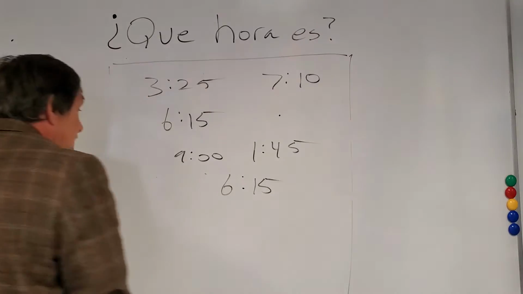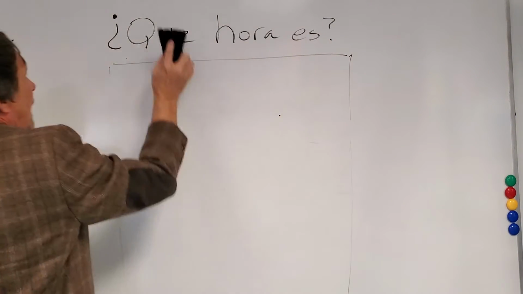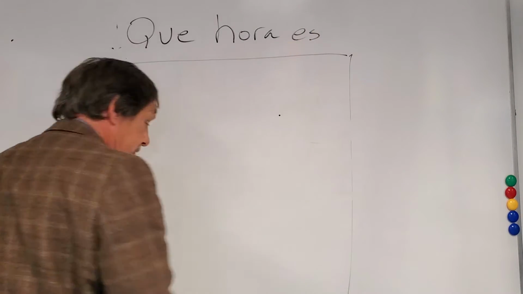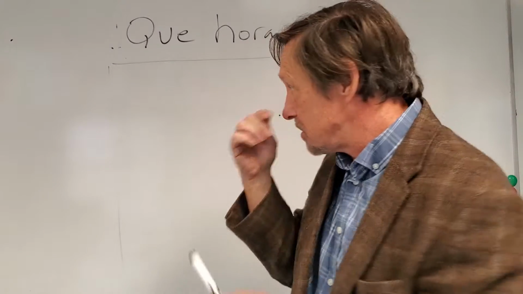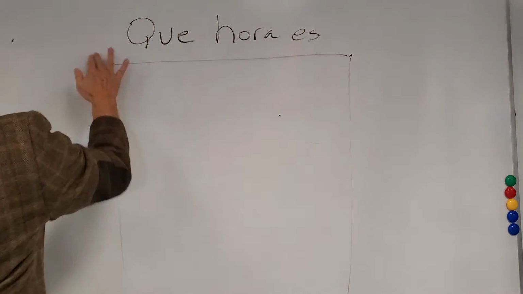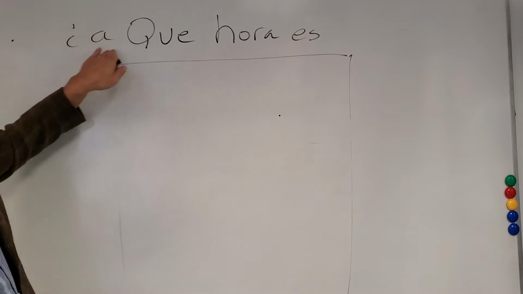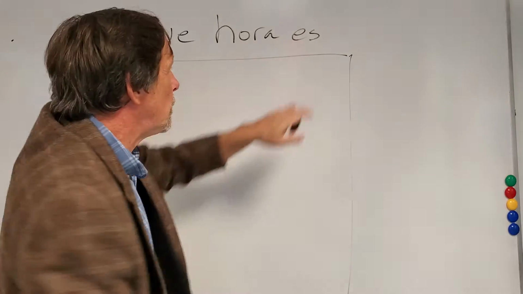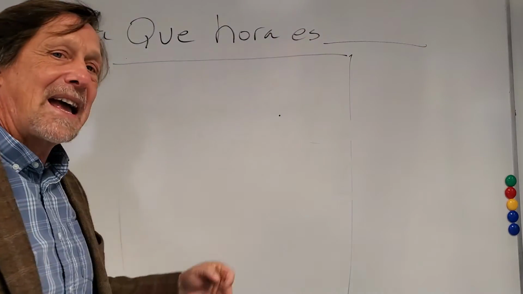Now, let's talk about one more thing in talking about time. What if we wanted to do something a little different? What if we wanted to ask about what time something is happening? You're going to start off, the question goes like this. You're going to say, a qué hora, at what time, es, and then whatever it is that you're wanting to know about. A qué hora es la clase?